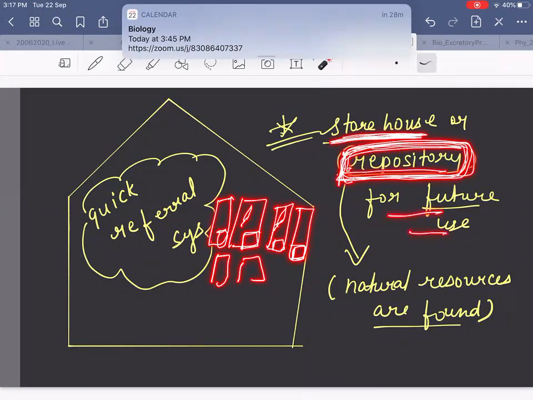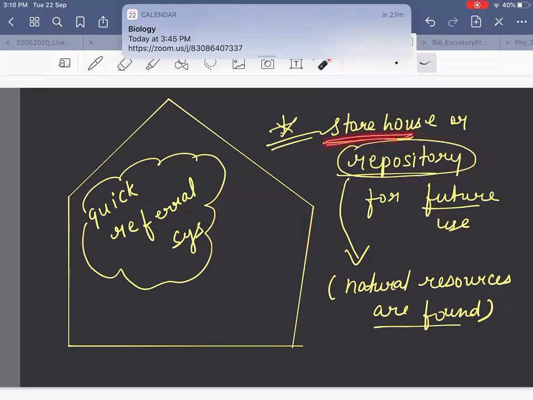We are the current generation. We don't know what was there in the past. If you want to see, go to herbarium and you will be able to see what was there in the past. The people who were there before us did it for the future, and we are using it now. So herbarium is like a storehouse or repository for future use.